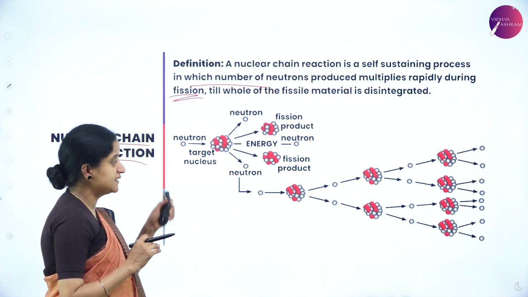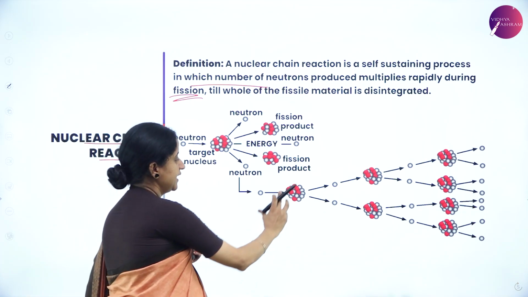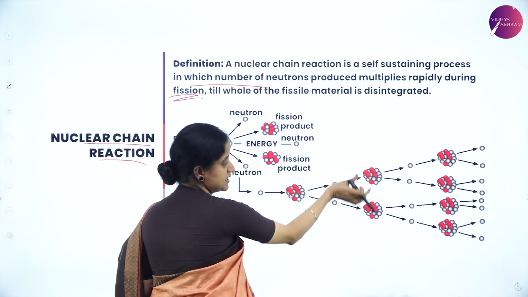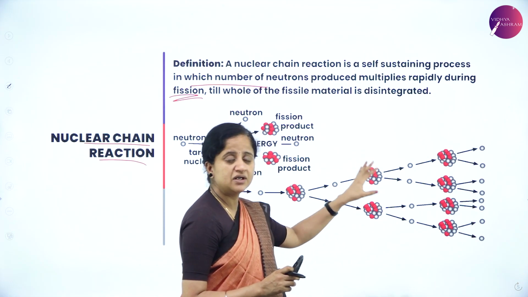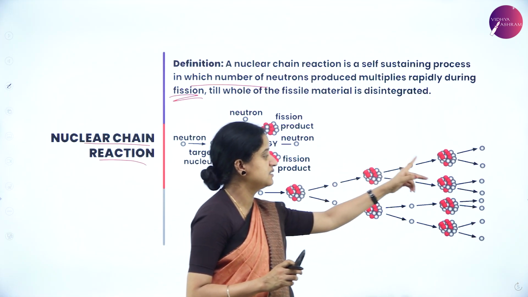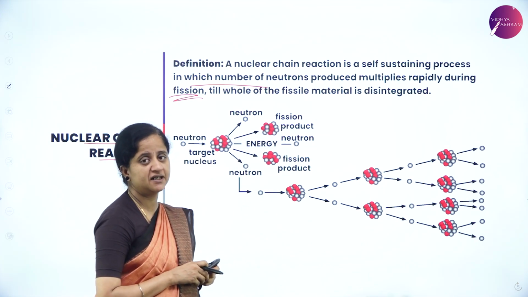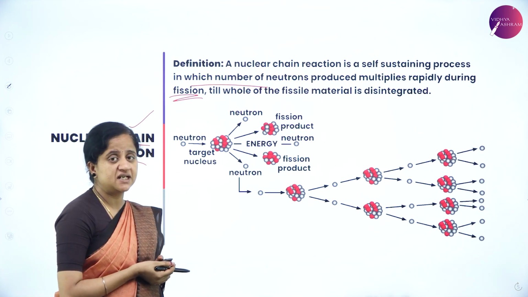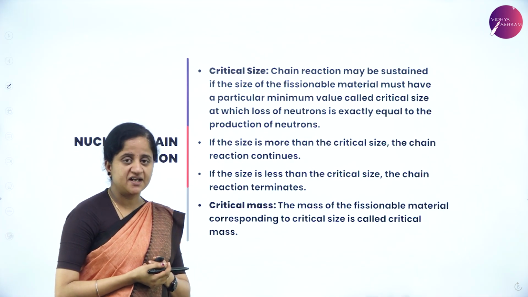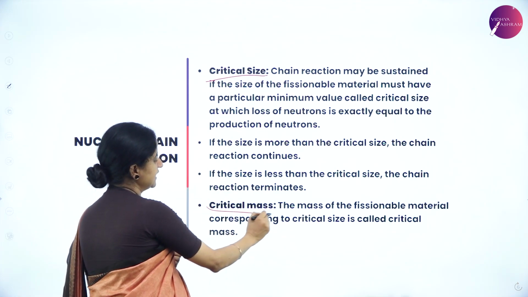So we can understand this with the help of the following example. Here the heavy nucleus is undergoing disintegration by splitting into two constituent nuclei. Again, each single nucleus is getting split up and this process continues until the whole fissile material gets disintegrated, and hence the name nuclear chain reaction. So in the nuclear chain reaction, we need to understand two important terms. One is critical size, the other one is critical mass.